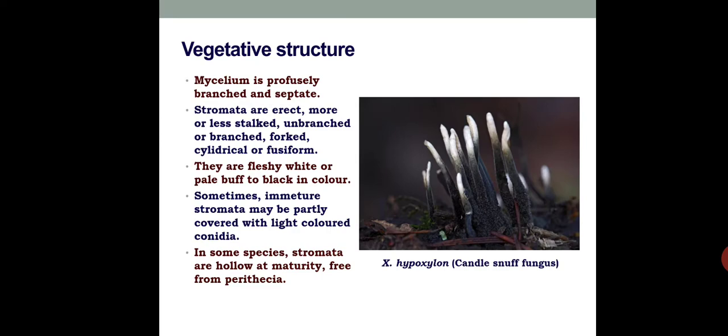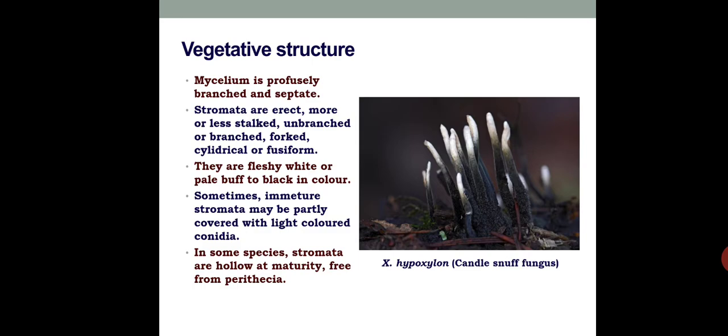And like other species, we'll study its habit or vegetative structure. The body of the fungus is made of very compactly arranged mycelium or hyphae, and we can see pseudoparenchymatous structures.